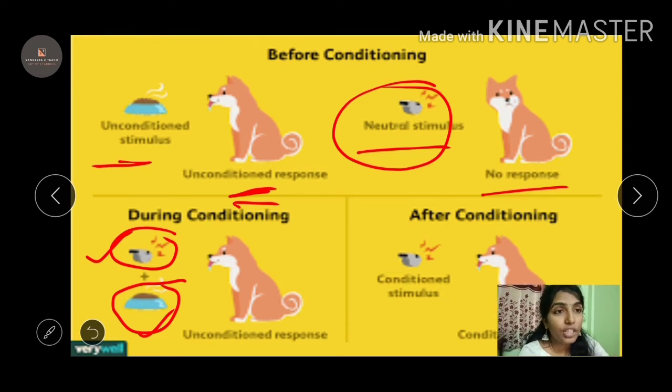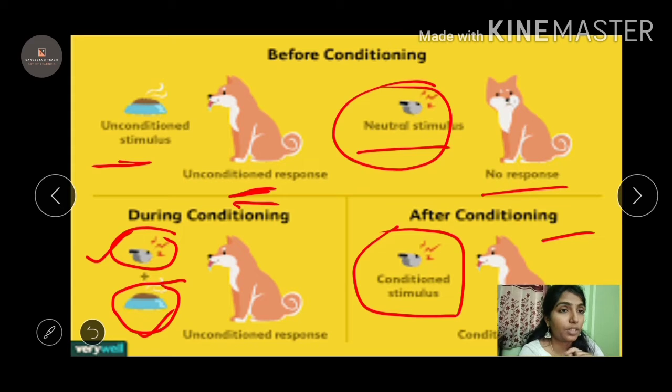So after conditioning, whenever I ring the bell, it is a condition that I'm applying. So the ringing of the bell is a conditioned stimulus, and the dog will salivate. The response is a conditioned response, because it is responding to the condition that I am applying. So when I ring the bell, it will start salivating after the conditioning.